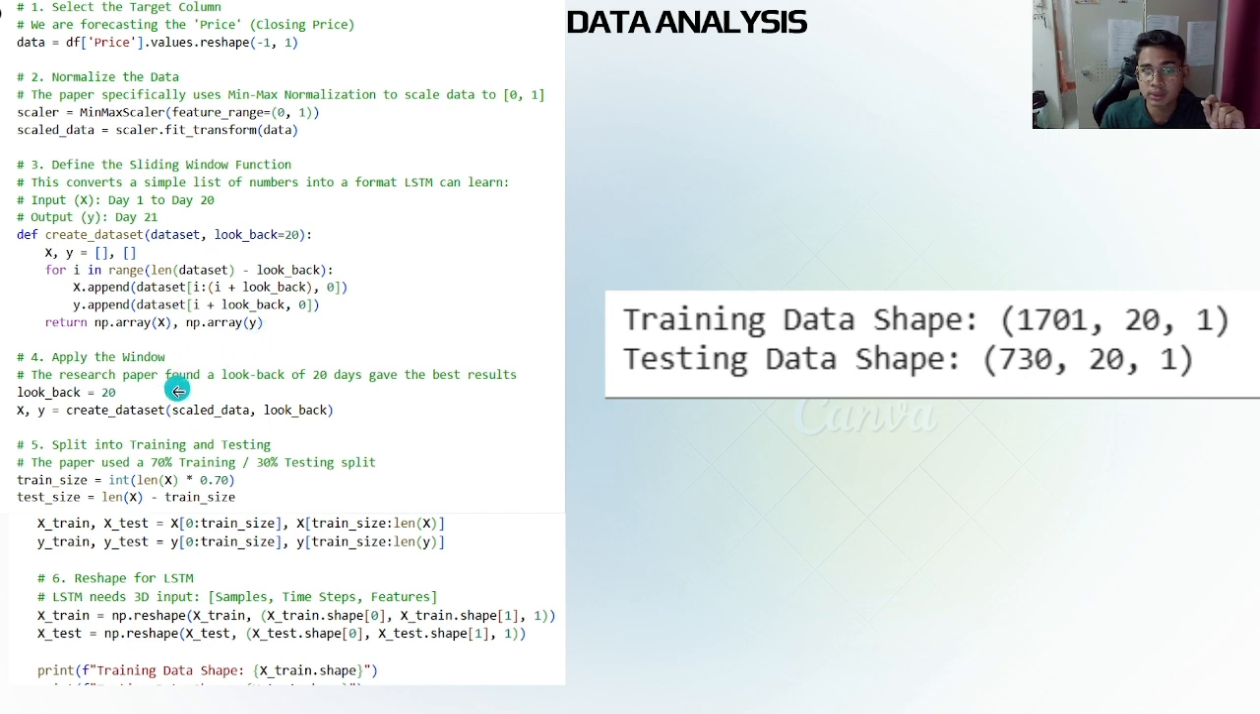And next, we split the data into training and testing, because we need to test if our model actually works. We split our dataset 70% for training and 30% for testing. And lastly, we reshape the data into a 3D format, which is just a technical requirement because it's the only shape the LSTM model accepts as input. So you can see here the result of our pre-processing and EDA process.